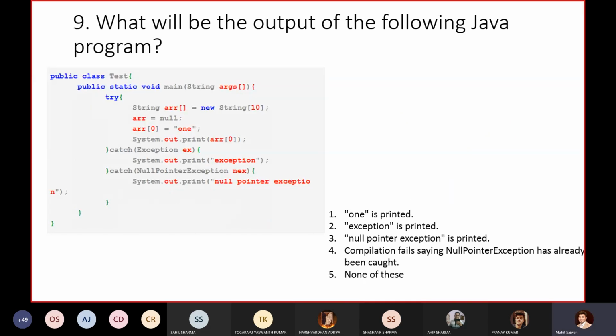Now let's take this question. I have increased the difficulty a little bit, though this program is not that complex. I hope all of you will give the correct answer for this question too. In this question we have a try block and two catch blocks, two catch blocks and one try block. Tell me, if I execute this code, what will happen? Take your time for this question.